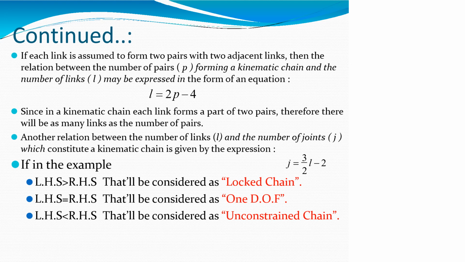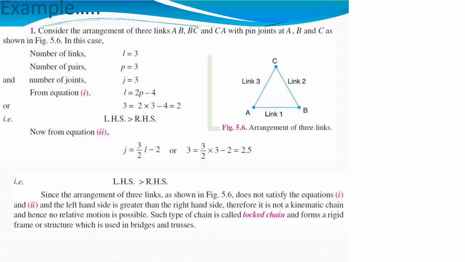If the LHS is greater than the RHS, it is considered a locked chain. When the LHS is equal to the RHS, it is considered to have one degree of freedom. When the LHS is less than the right-hand side of the equation, it is considered an unconstrained chain. So these are the examples of kinematic chains, and how we can calculate them.